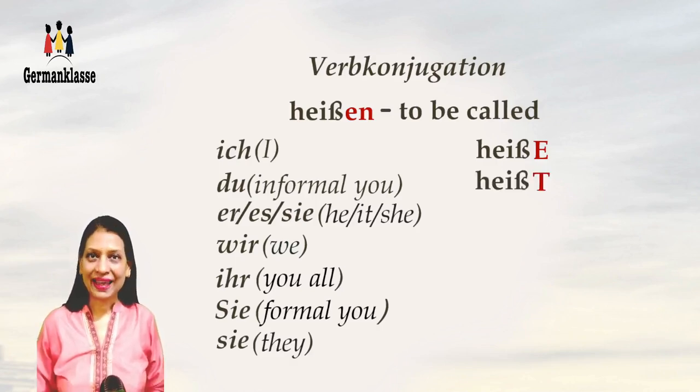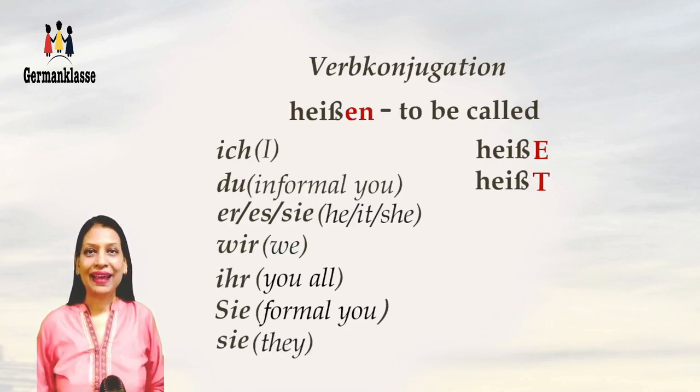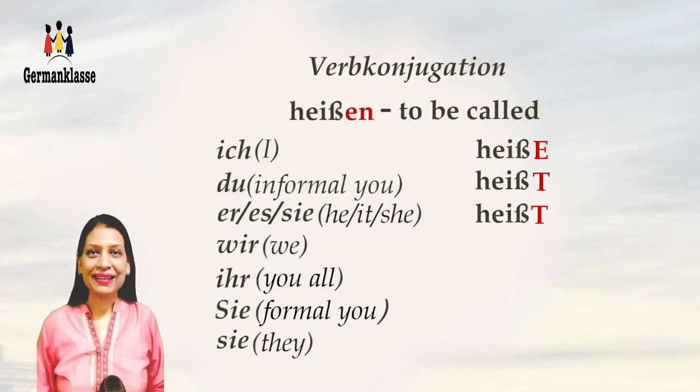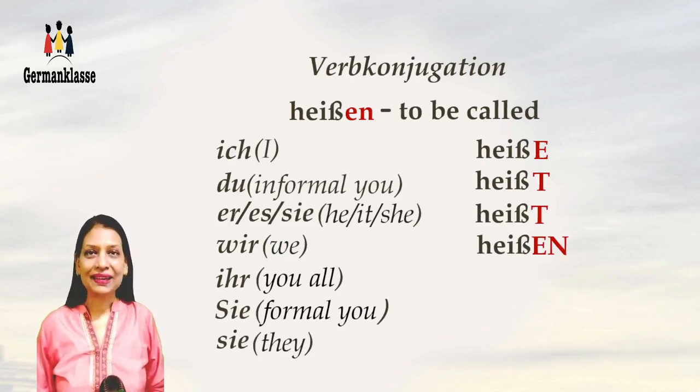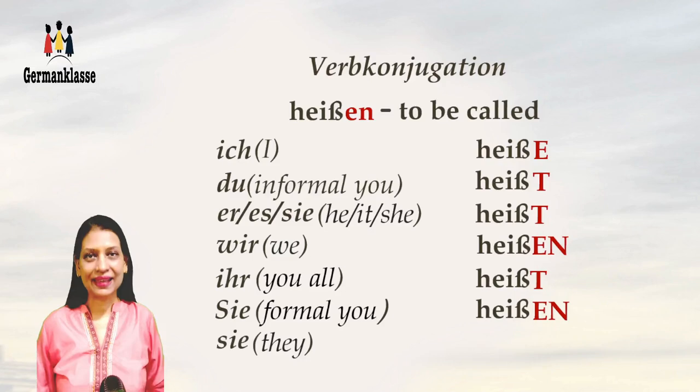Du heißt. Er, es, sie heißt. Wir heißen. Ihr, that's you all, heißt. The formal Sie, heißen. And sie, as in they, also heißen.